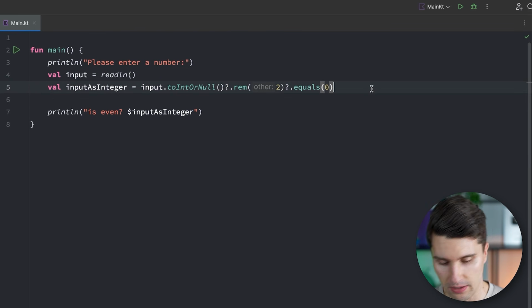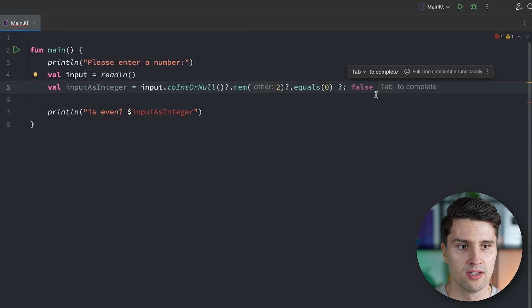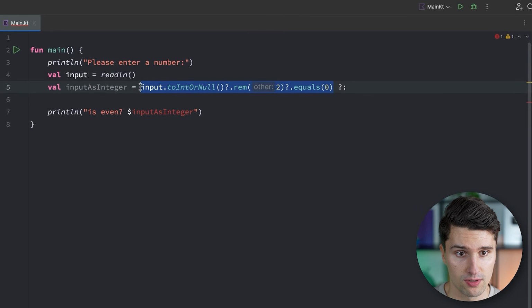So you've learned about the question mark colon operator, where we can just assign a certain default value in case the first part of this operator is equal to null.